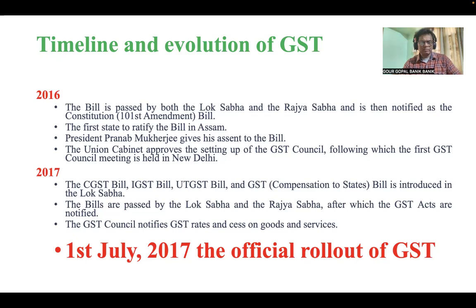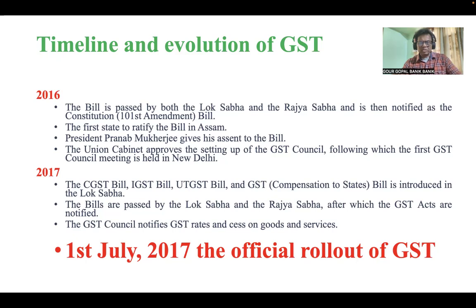And then came 2017: the CGST, Central Goods and Services Tax Bill, the IGST, Integrated Goods and Services Tax Bill, the UTGST, Union Territory Goods and Services Tax Bill, and the GST Compensation to States Bill were introduced in the Lok Sabha. See, so many bills. Means when GST is collected by the central government, how to compensate the states, how to distribute that to the states. That bill was also introduced in Lok Sabha.